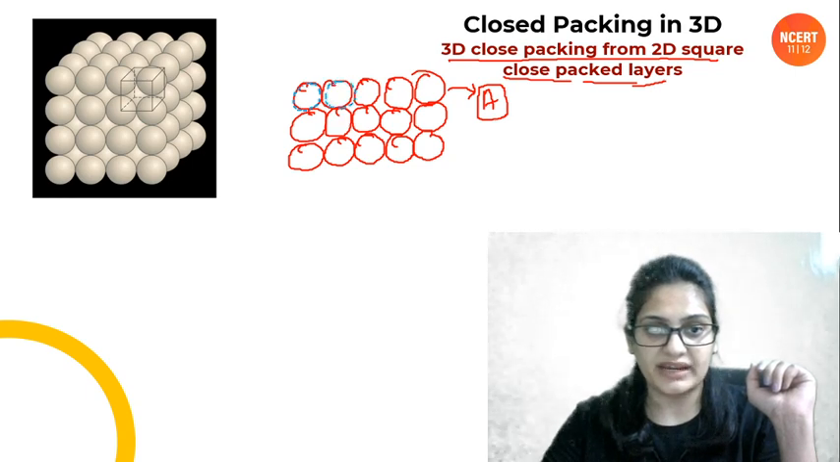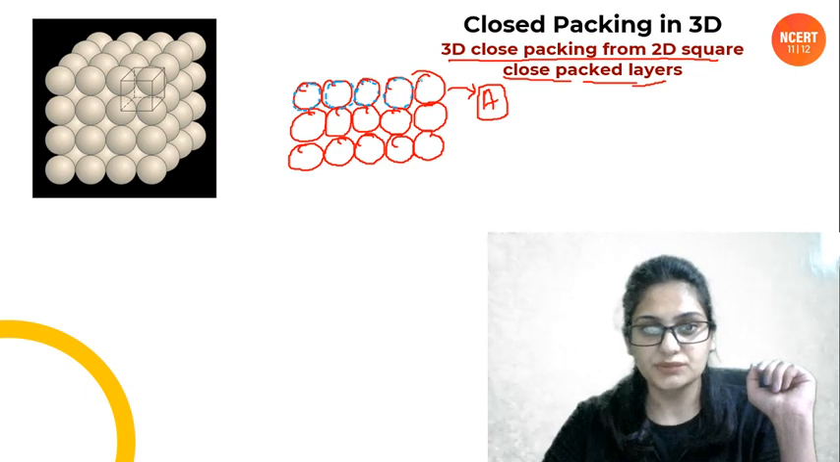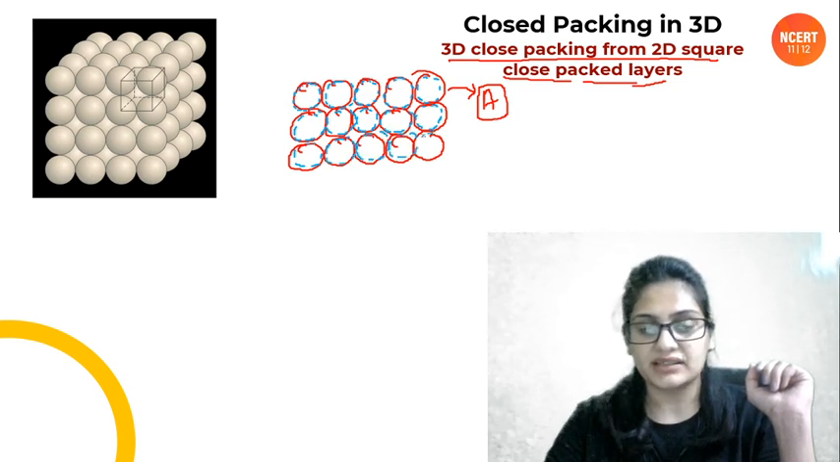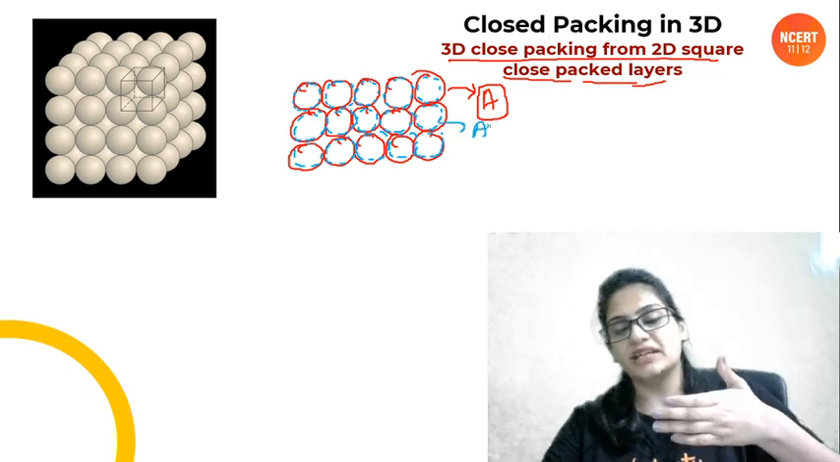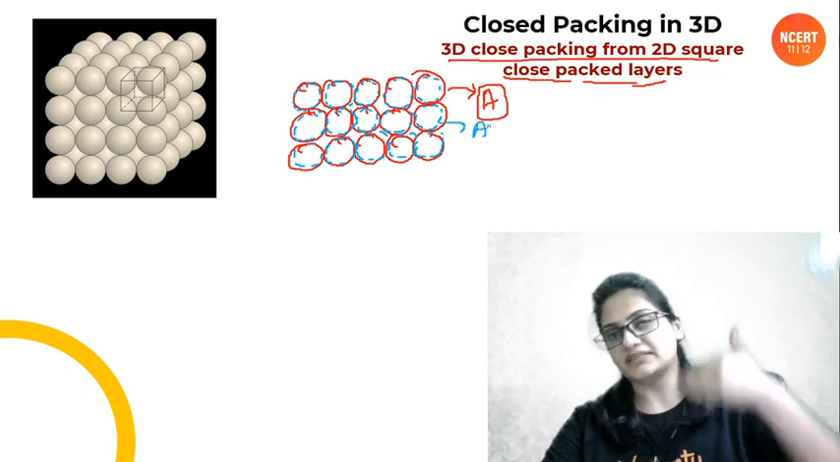I am drawing it by dash, so the other atoms are clearly visible to you. So this is how you are gonna place the second layer. Since in the second layer, the atoms are just present above the atoms of the A layer, this is also called A layer. Similarly, the next layer will be same, the next layer will be same.